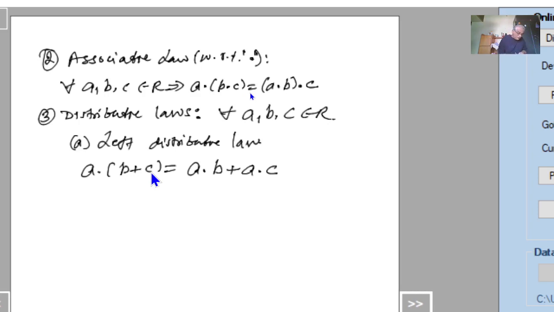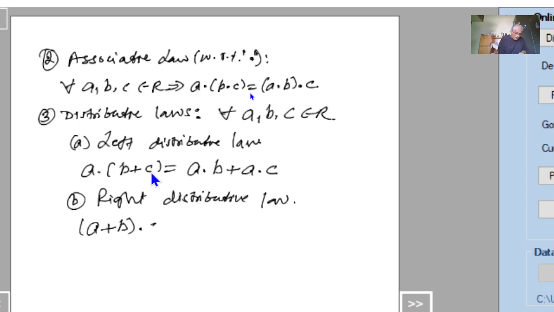And one more must be satisfied, the right distributive law: A plus B dot C is equal to A dot C plus B dot C. So both the distributive laws must be satisfied.